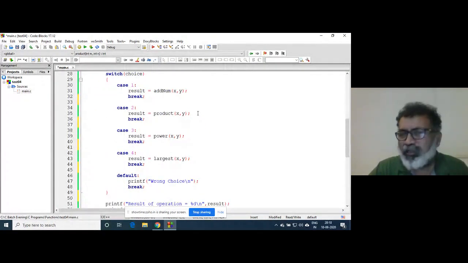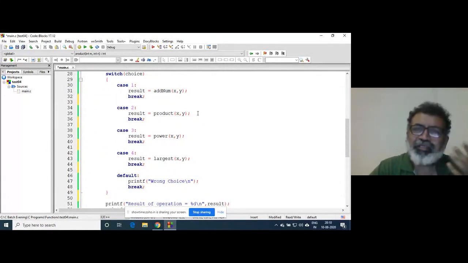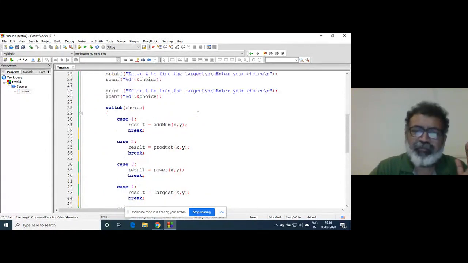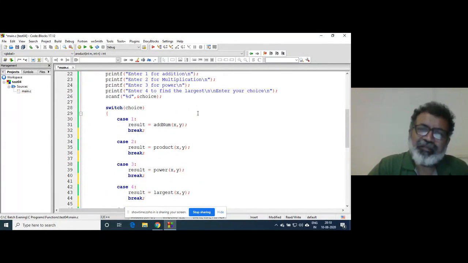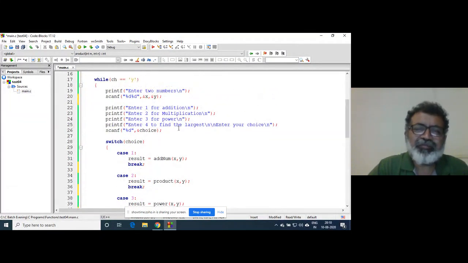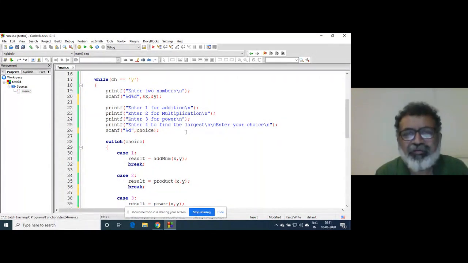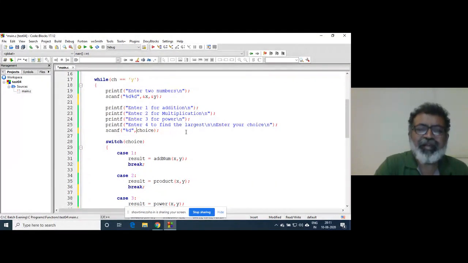You write code in any programming language, and bugs are part of any program, like initialization of variables, incrementing, then syntaxes. Sometimes you don't put this ampersand in the scanning function, and you are not able to find that, because if you don't write the ampersand, your program will run. There is no error, no warning, nothing.